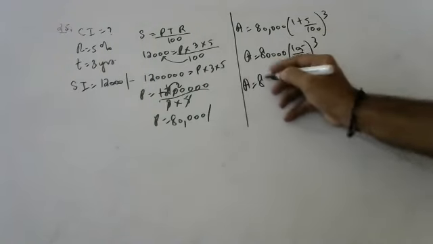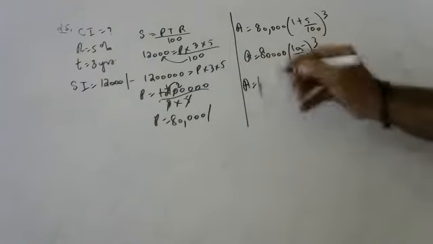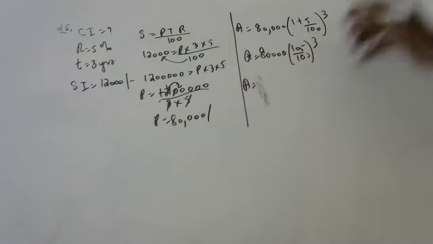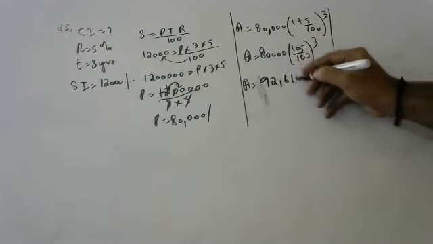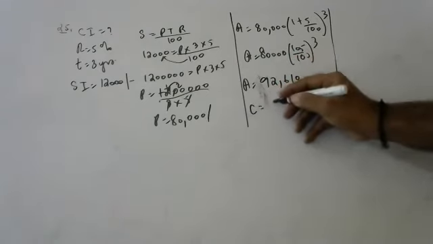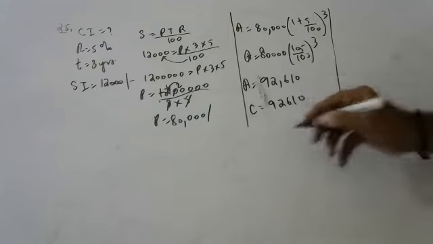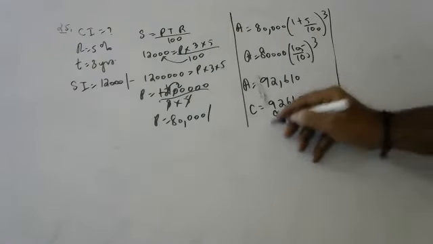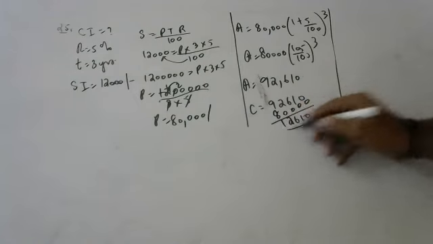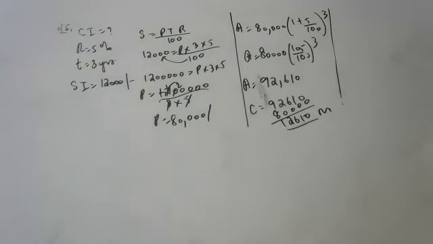Amount is equal to... can anyone help, children? Yes, sir. 92,610. Yeah. How to find compound interest? 92,610 minus 80,000, how much? 12,610 rupees. I hope you understood. Very good. Super good.